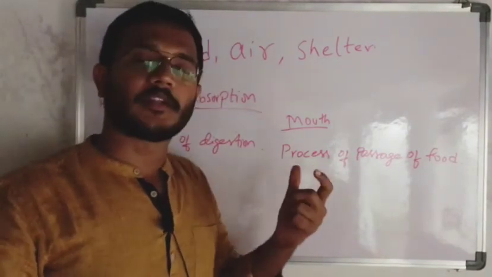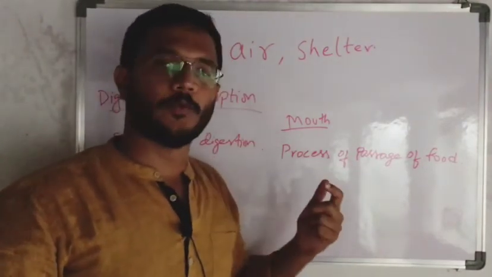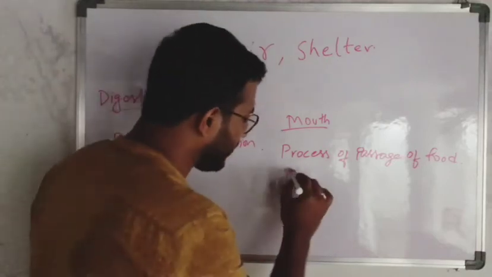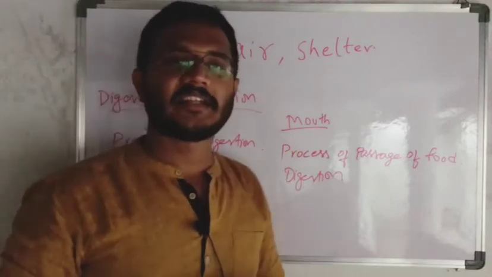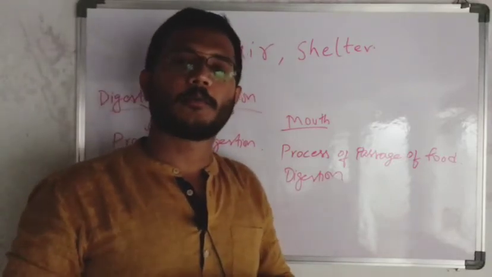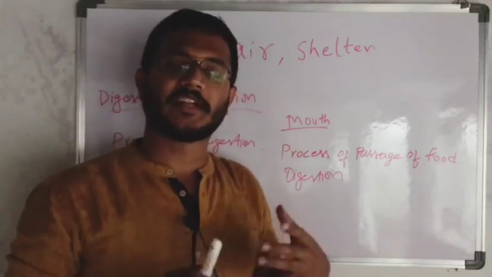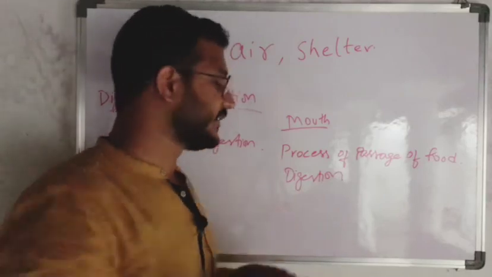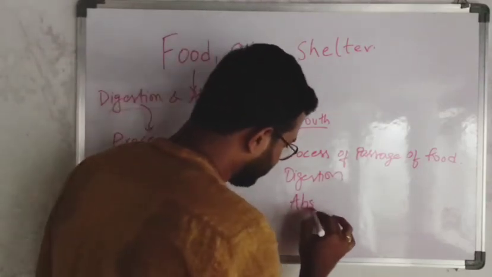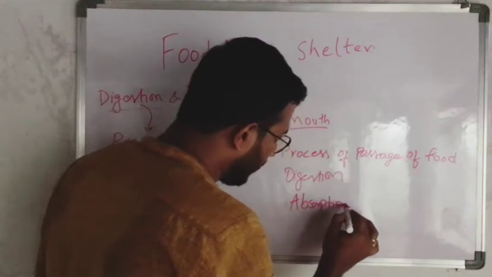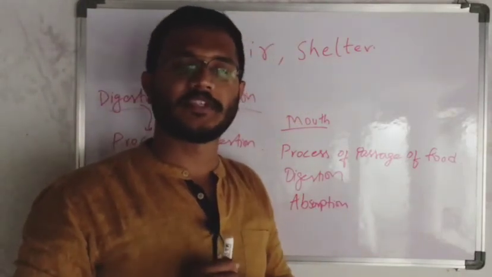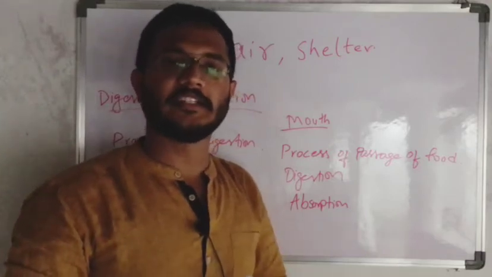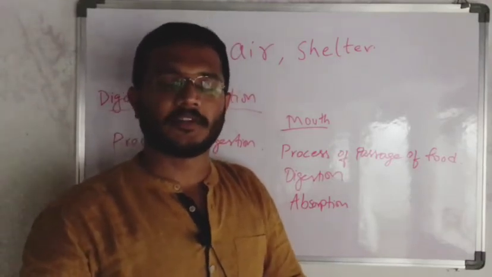And after passing from the mouth, where will it go and how does the digestion take place? Once the digestion takes place, the minute or micro particles will enter into the tissues and they will give energy. That process is known as absorption. So how does the process of absorption take place? Every detail we will discuss in this chapter.